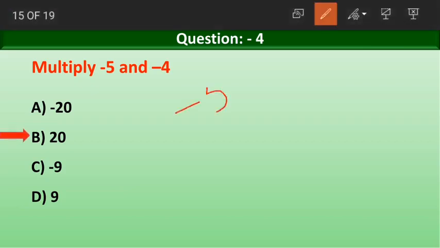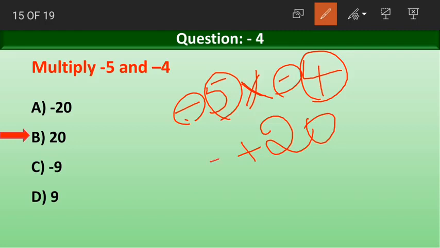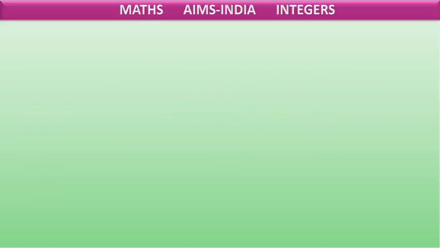How is it 20? When we multiply minus 5 and minus 4, first look at the signs. We are having two same signs and we are multiplying them. Now what will the result be? The result will be a positive integer. As both the signs are same, the result will be positive. Coming to the absolute values, 5 fours are 20. So the answer is positive integer 20, plus 20, or 20.